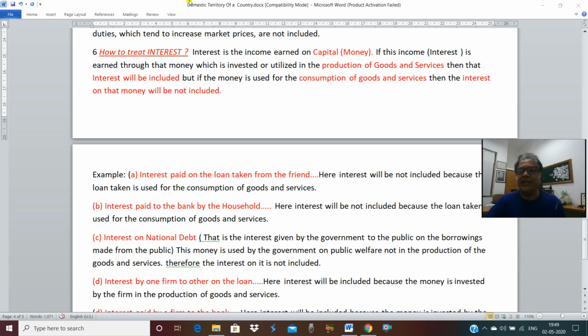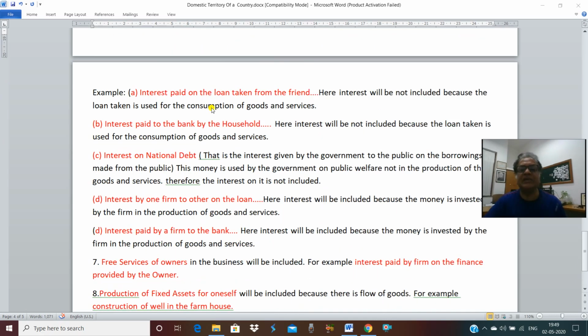But on the other hand, if the same money is used for the consumption of goods and services, for example, I have taken money from the bank and through that money I purchase a scooter, so I use that money in the consumption of goods and services. I am not using the money in the production of goods and services. Then the interest on that money which is used in the consumption of goods and services will not be included. Here are some examples.